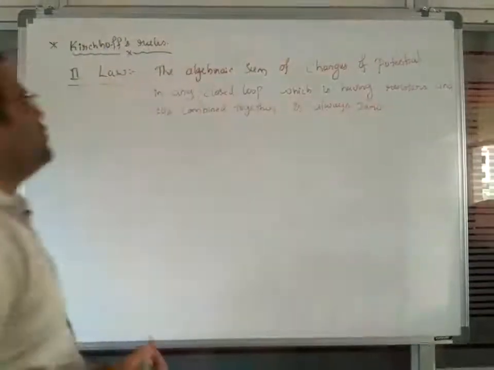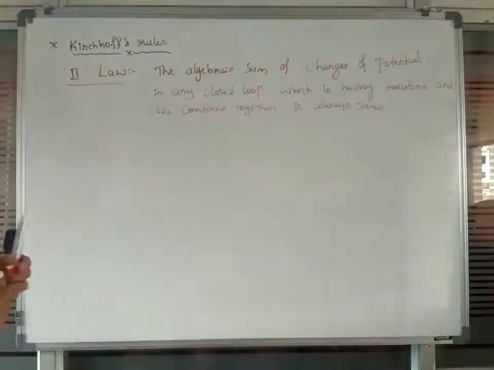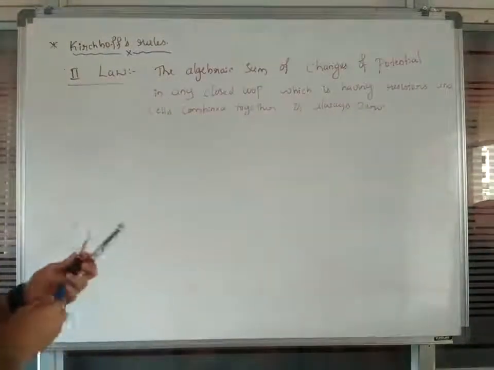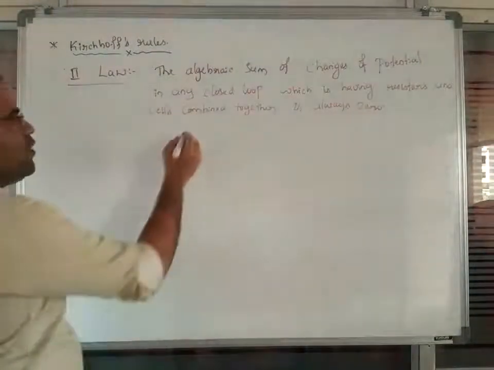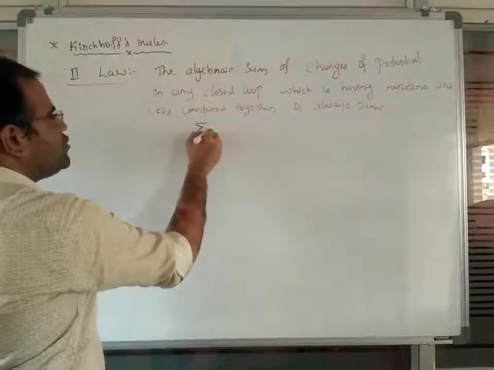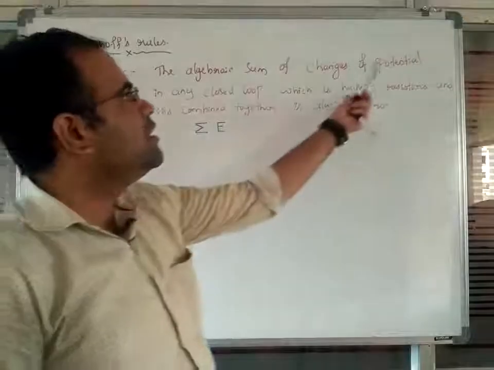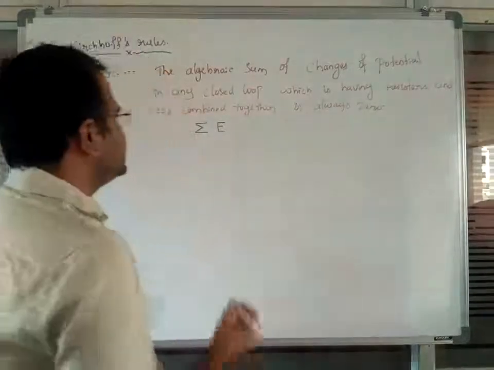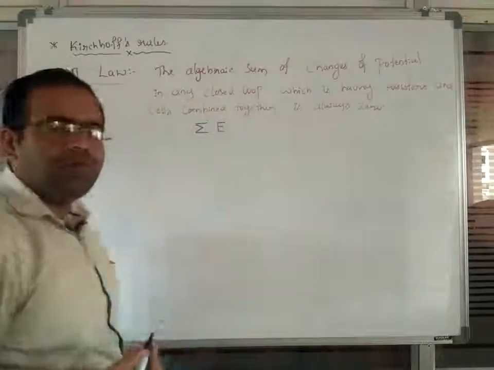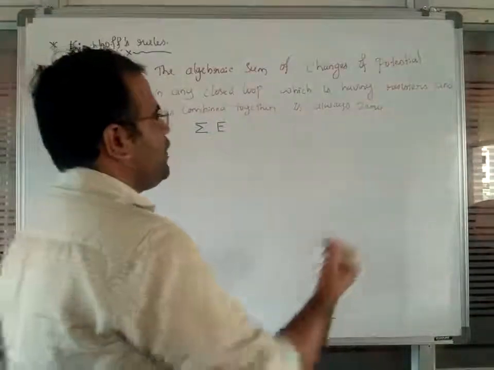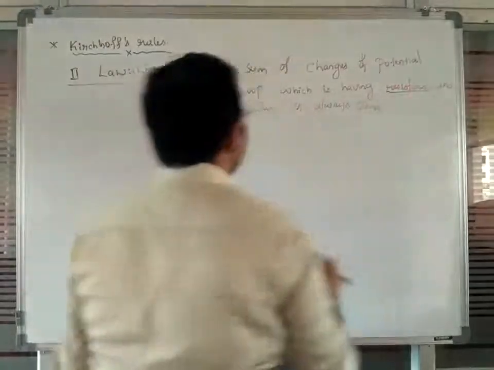It means the algebraic sum of the changes of potential, whatever amount of potential changes occur, you consider the summation of them. We have two types of potential. The first one is the EMF of the cell, because we have resistors and cells here.